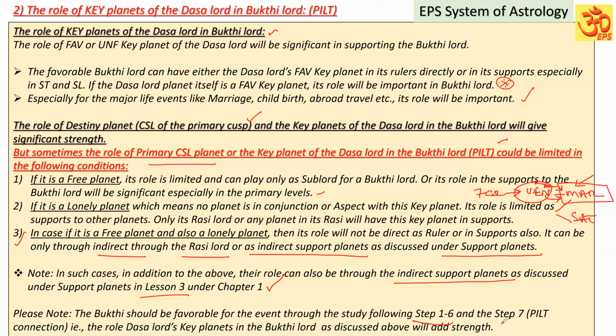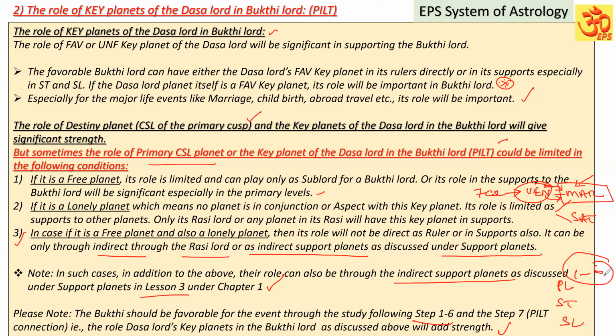And step number 7, the link connection, that is the role of the Dasa Lord's key planets in the Bukti Lord as discussed above, will add strength. Just the presence of the key planets of the Dasa Lord in the Bukti Lord is not enough. Though it is supportive, the Bukti Lord will be strong enough to support the event only when we study the planet, star lord and sublord in steps 1 to 6.